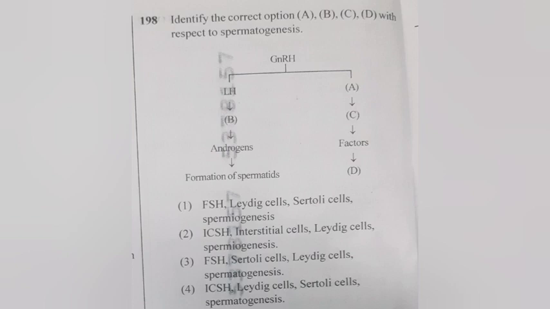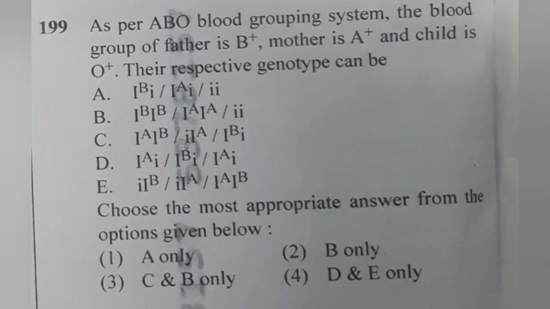198. Identify the correct option A, B, C, D with respect to spermatogenesis. 1. FSH, Leydig cell, Sertoli cell, spermiogenesis. 2. ICSH, interstitial cell, Leydig cell, spermiogenesis. 3. FSH, Sertoli cell, Leydig cell, spermatogenesis. 4. ICSH, Leydig cell, Sertoli cell, spermatogenesis. The correct answer 1. FSH, Leydig cell, Sertoli cell, spermiogenesis.